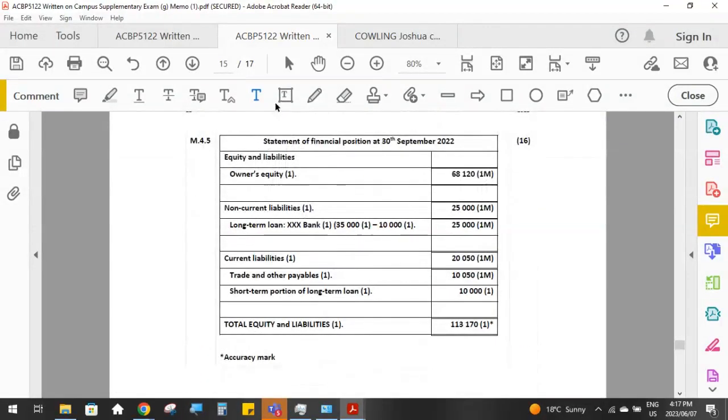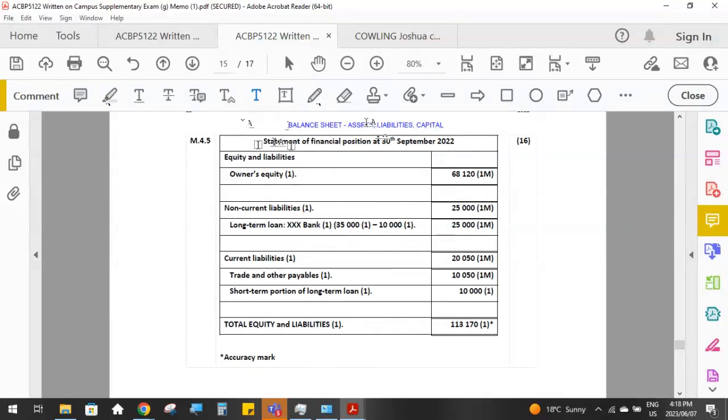And then the last part of the question was they wanted the statement of financial position. So statement of financial position is basically our balance sheet, which is all of our assets, our liabilities, and our capital accounts.